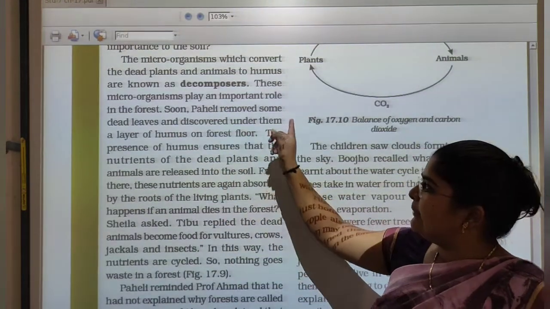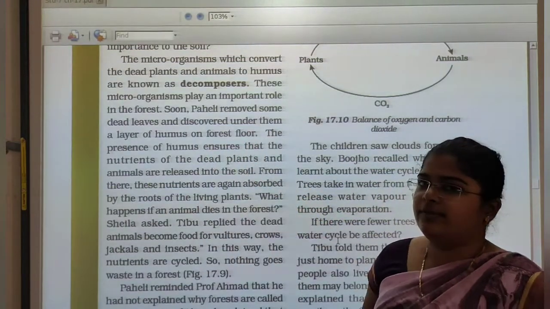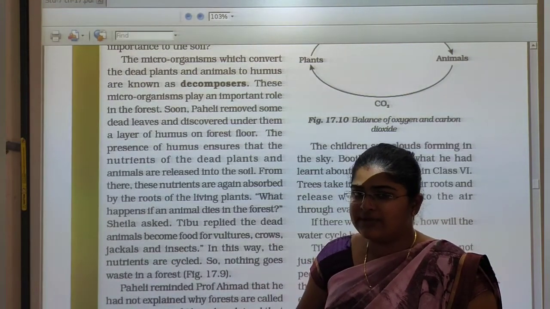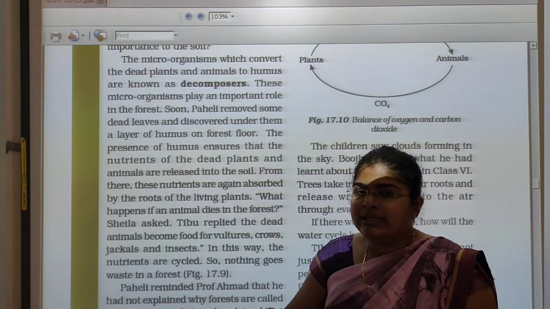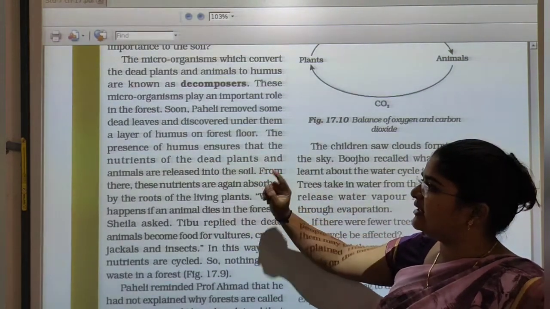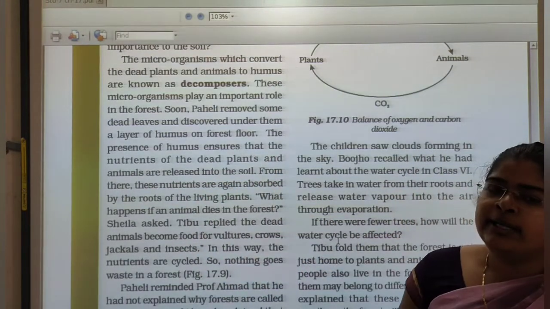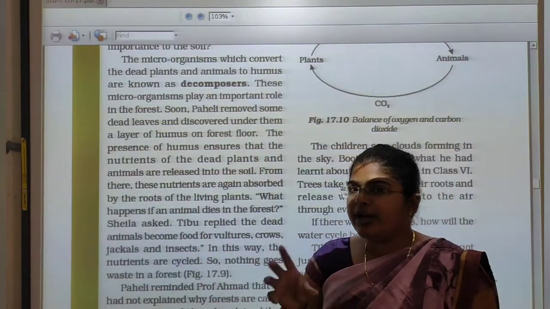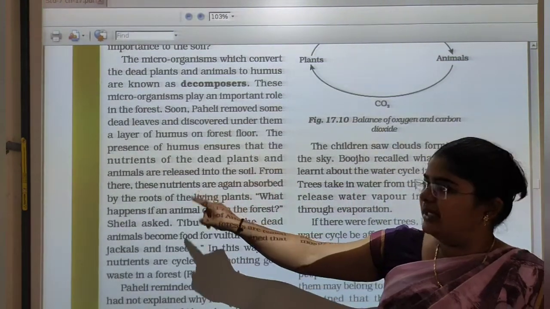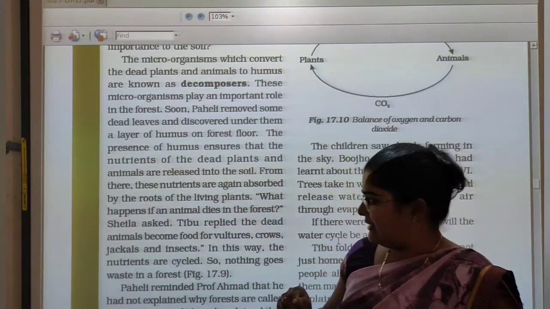Paheli removed some dead leaves and discovered under them a layer of humus on the forest floor. So after removing some layer of leaves, Paheli saw the humus layer. The presence of humus ensures that the nutrients of the dead plants and animals are released into the soil. So from the humus, nutrients are released into the soil. From there, these nutrients are again absorbed by the roots of living plants.